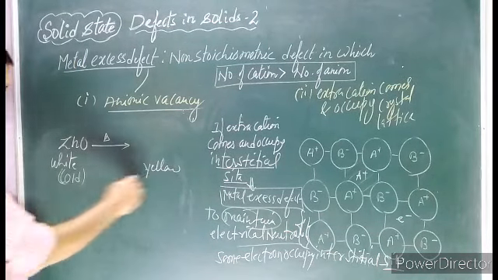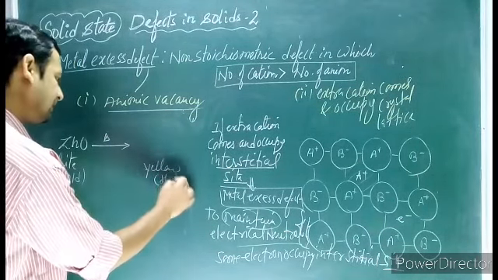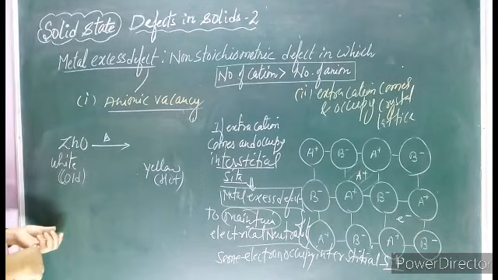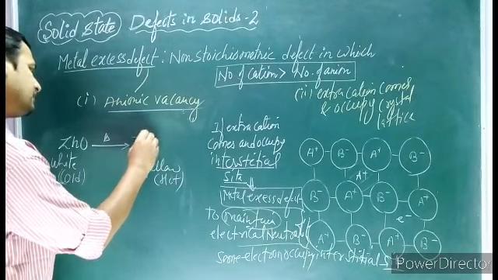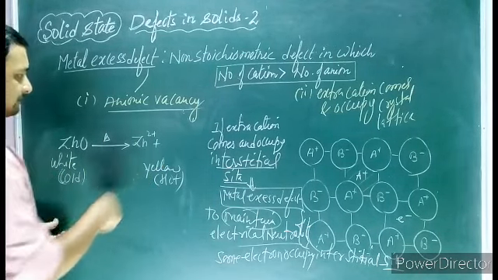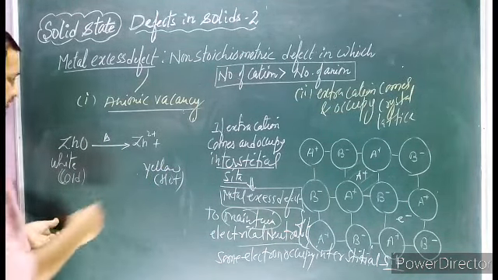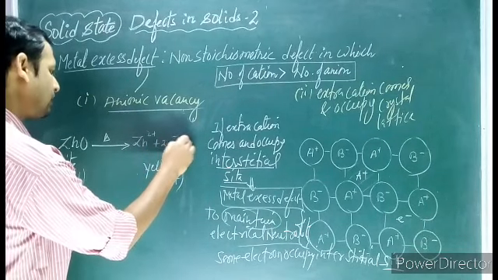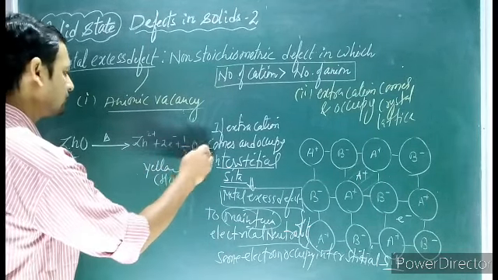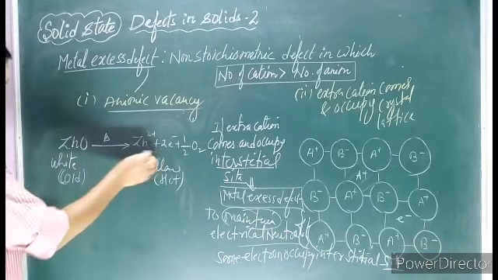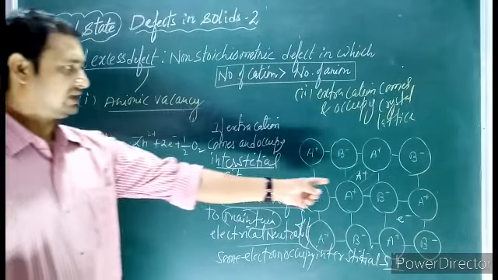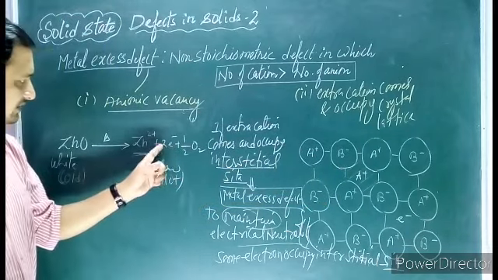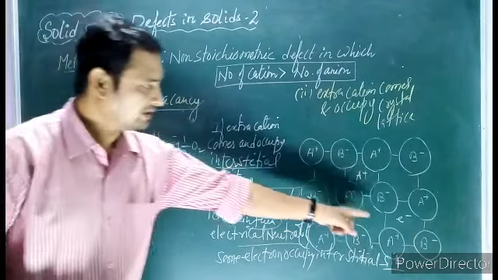From white, it becomes yellow in color when zinc oxide becomes hot. How? Let's see how. Zinc oxide, when heated, changes to zinc ion. It breaks into zinc ion, and it will release 2 electrons plus oxygen. This extra zinc cation occupies the interstitial site, and this liberated electron also occupies the interstitial site.